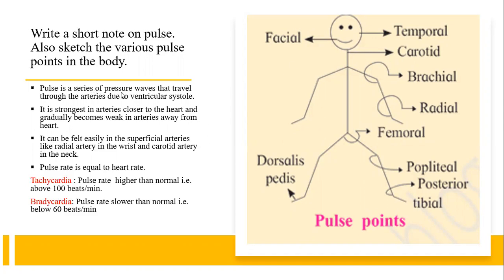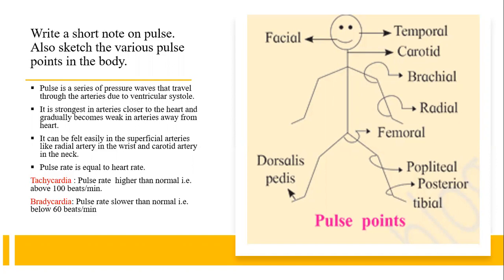So what is a pulse? Pulse is a series of pressure waves that travel through the arteries due to ventricular systole. It means when the ventricles undergo contraction, when the blood from the ventricles is pushed outside, at that time a pressure wave is generated in the arteries, and that pressure wave is called pulse. We can see that the pulse rate is always equal to the heart rate. It is strongest in the arteries which are very close to the heart.